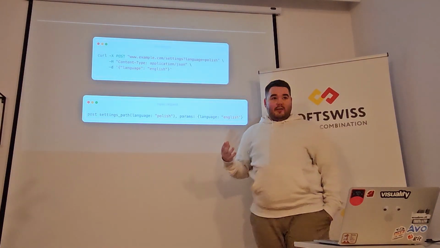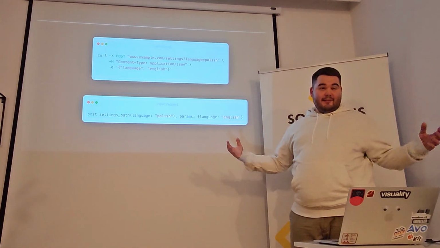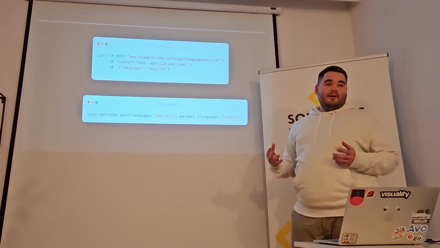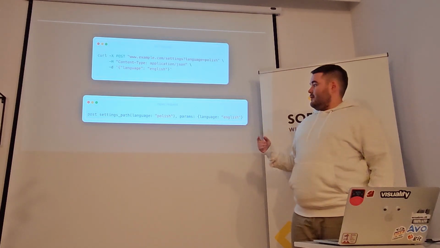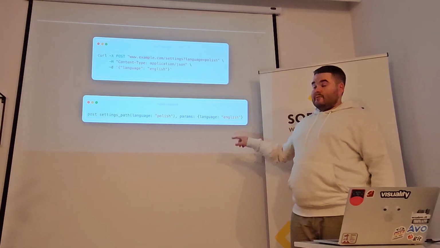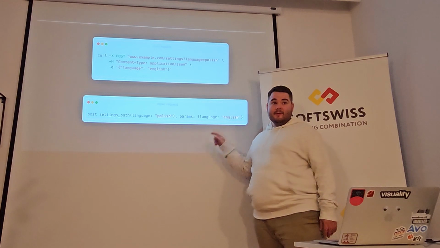Then the Rails application basically merges params from both places, but if the keys of these params are the same, the URL param takes precedence and it overrides the body param. So we are getting rid of the body one.